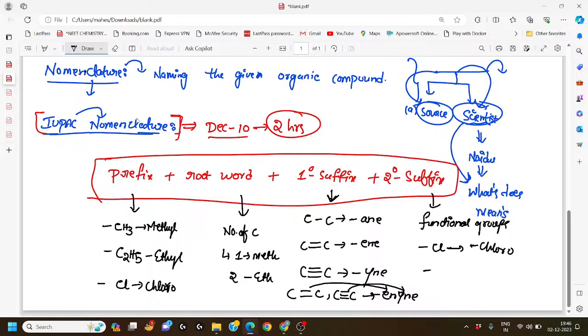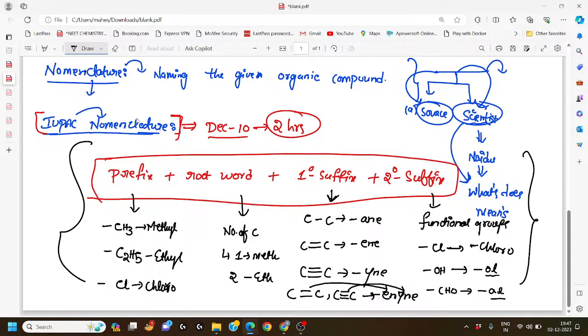And we have the functional group OH. If the functional group is OH, we can easily indicate it as ol. So in the given compound, ol means the OH functional group is present. Okay, in case of an aldehyde functional group, we can write it as al. So this is the overall IUPAC format to write the IUPAC nomenclature for any given organic compound. This format is used for naming any organic compound.